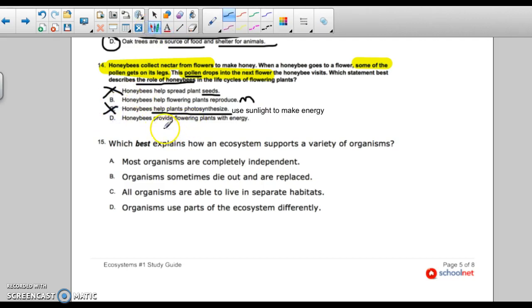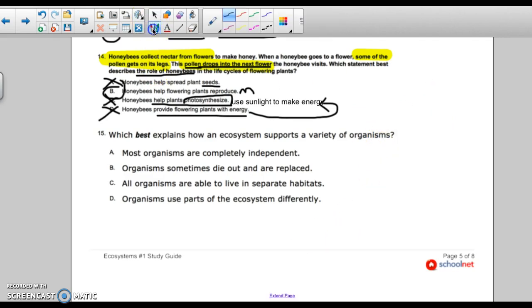Honeybees provide flowering plants with energy. Now, I think we answered that question here. How do flowering plants get energy? With photosynthesis. So I've used my answers to answer the question that I have. No, honeybees do not provide them. They help flowering plants. How? By pollen dropping into the next flower that the honeybee visits. Your best answer for 14 is B.